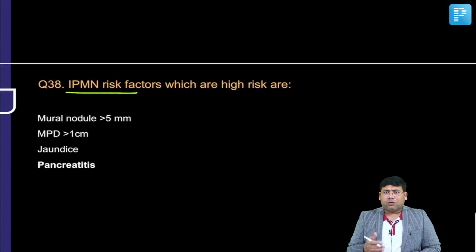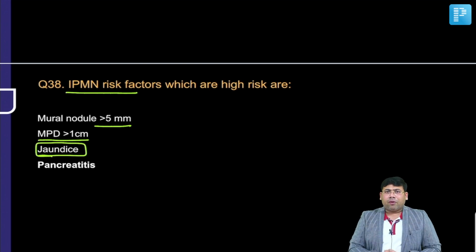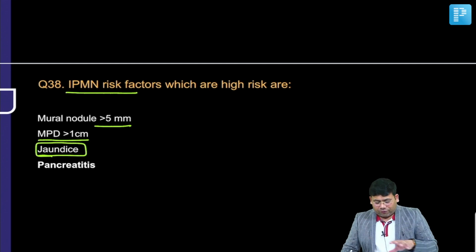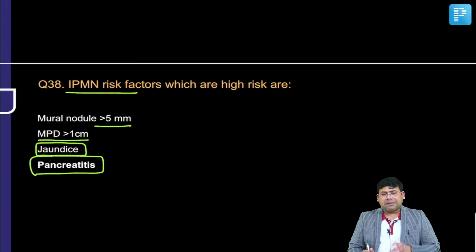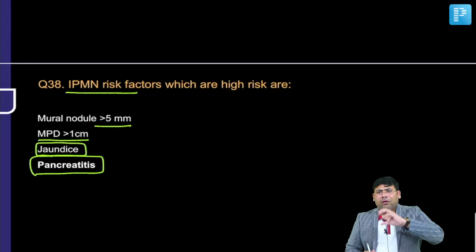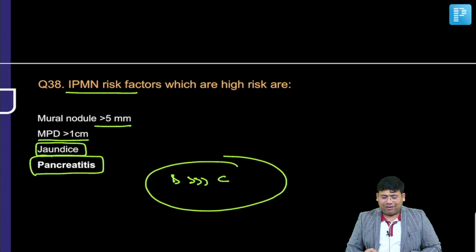Now IPMN, you know, severe, if it is an intramural nodule more than 5 mm, so here you have 3 mm. MPD dilated more than 6 mm, you have 1 centimeter. Jaundice and pancreatitis. So remember, jaundice is actually not considered as part of any of the criteria, but pancreatitis is a risk factor for IPMN. So here the answer, both of these are not associated as a high risk parameter, jaundice or pancreatitis. I would say that if there is an intramural nodule, that would cause an external compression. So here pancreatitis would have been a better answer, D than C.